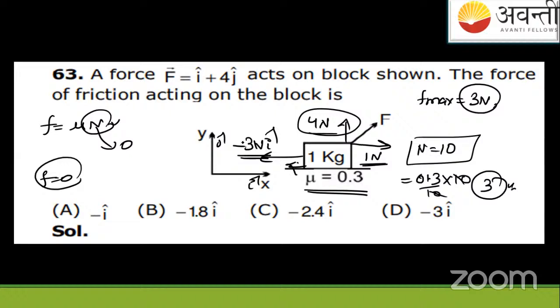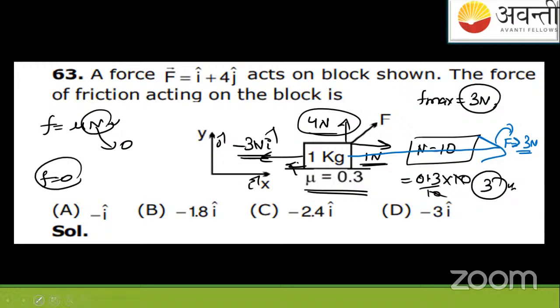So it means to counter this value, at least we have to apply a force which is greater than this 3 Newton in the opposite direction. And that opposite direction is basically this. So this force, which is our external force, must be at least somewhat greater than 3 Newton. Then only the bonds with this surface will break, and maybe kinetic friction may come into play.